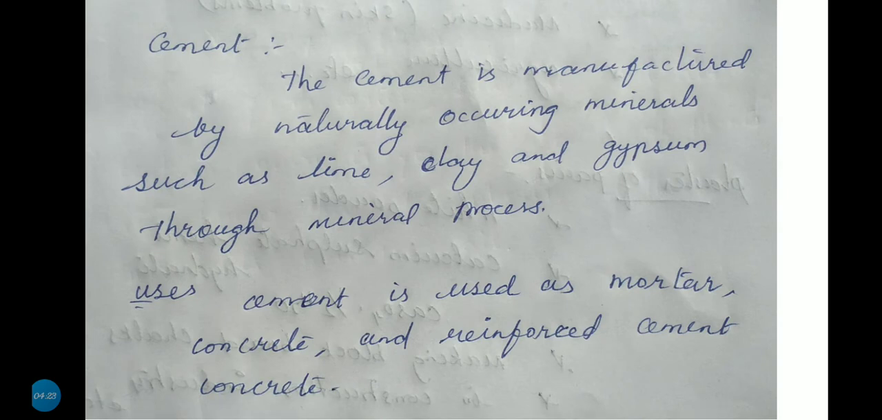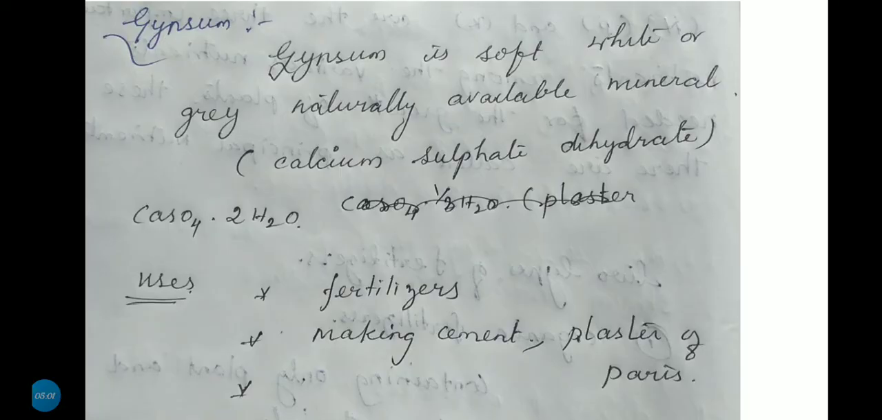Cement. What is cement? Cement is manufactured from naturally occurring minerals such as lime, clay, and gypsum through a mineral process. Uses: cement is used as mortar, concrete, and reinforced cement concrete.